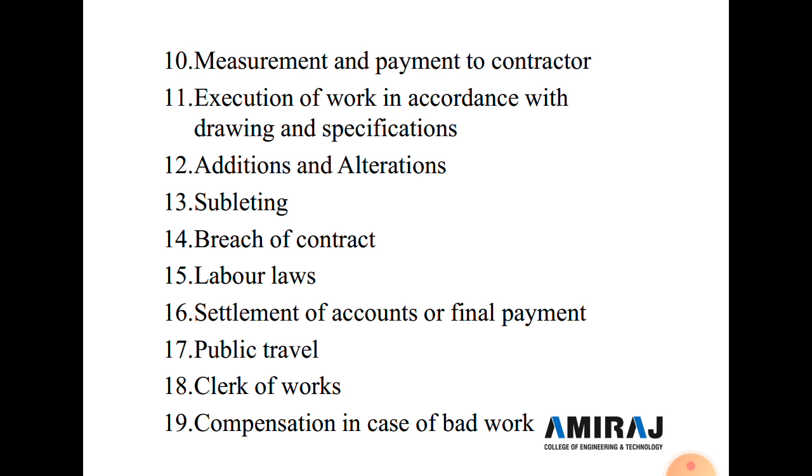And in case of abandonment of the work owing to liquidation, serious illness or death of the contractor or any other causes, the owner shall have the power to adopt either of two courses as he may deem best suited to his interest. Here two points are given. First is to rescind the contract and to take over the completion of the work as agent of the contractor.